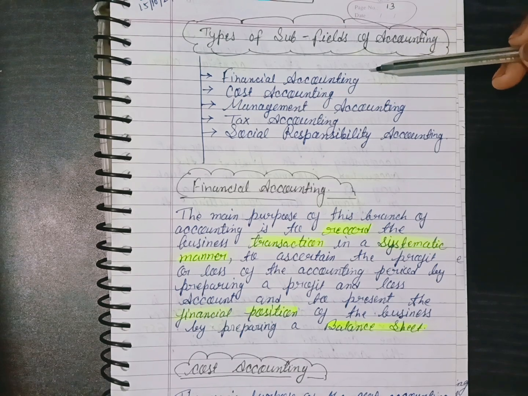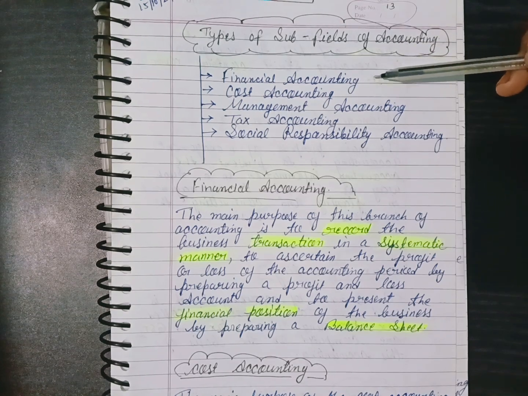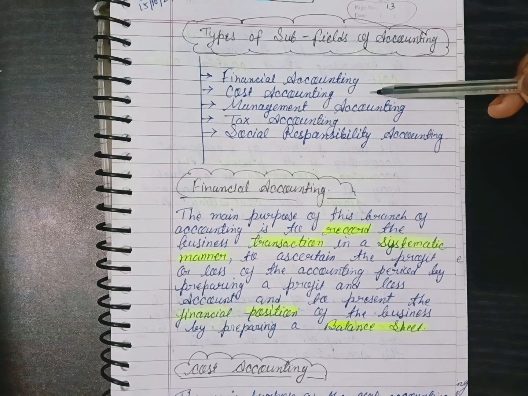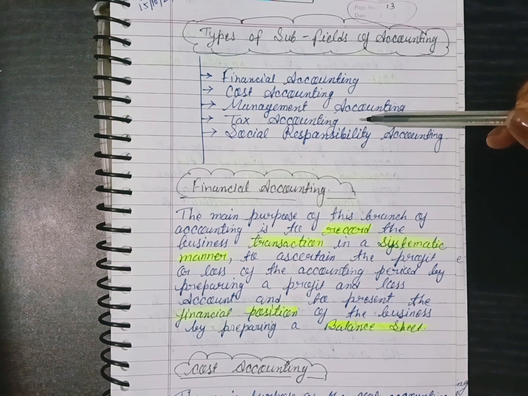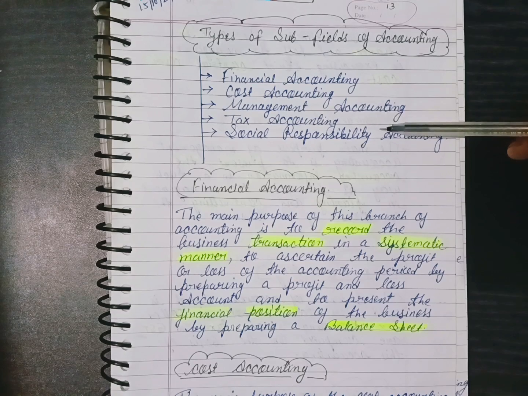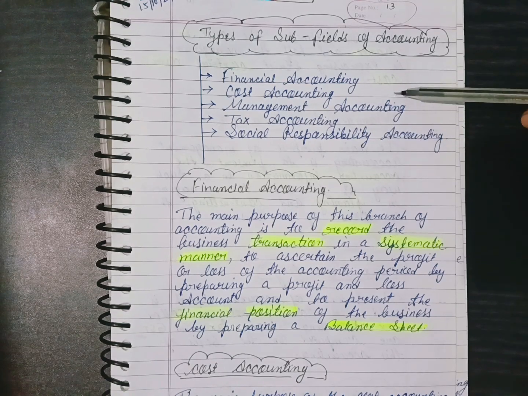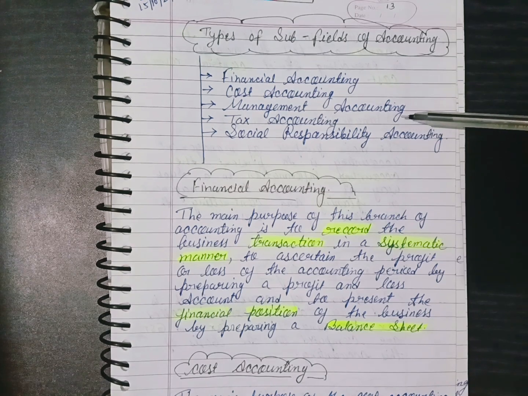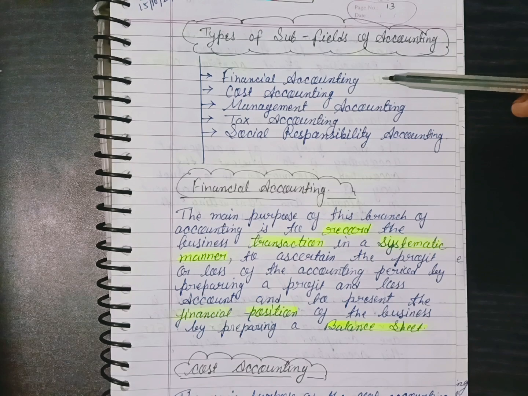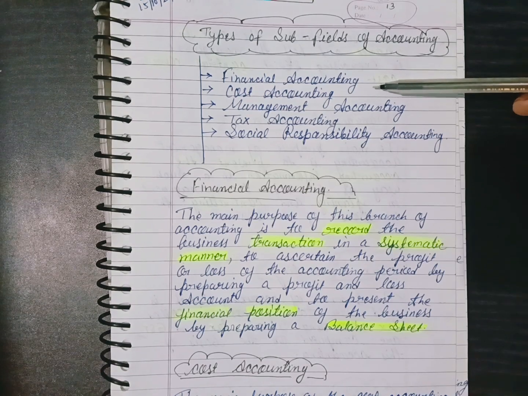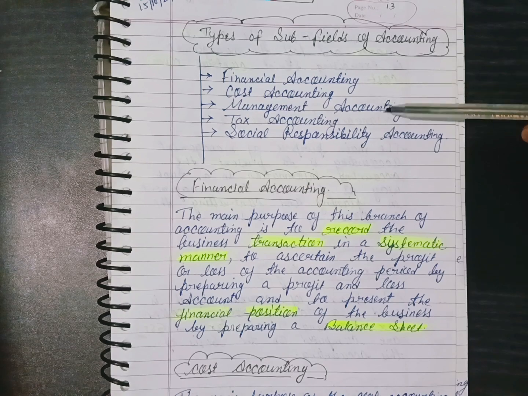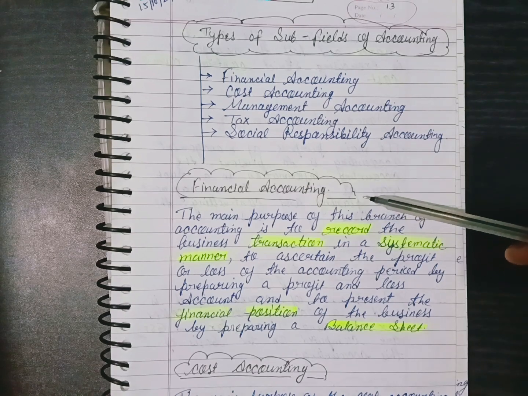So first is financial accounting, second is cost accounting, third is management accounting, fourth is tax accounting, and last is social responsibility accounting. So there are mainly five subfields of accounting, but in class 11 we will learn only about financial accounting. So first we should know about financial accounting.